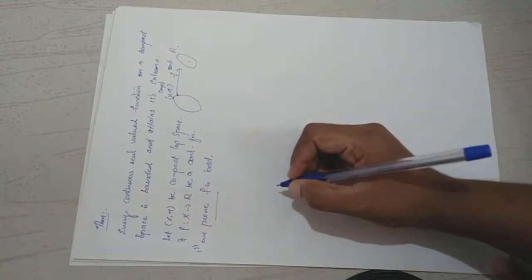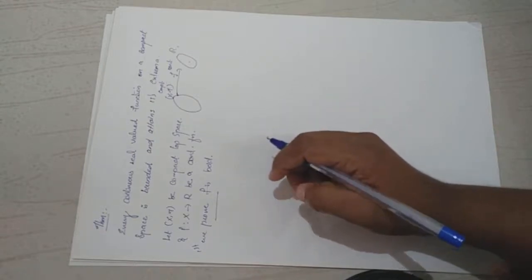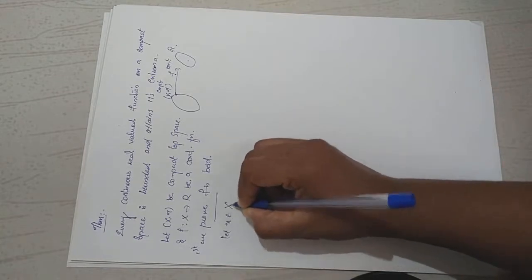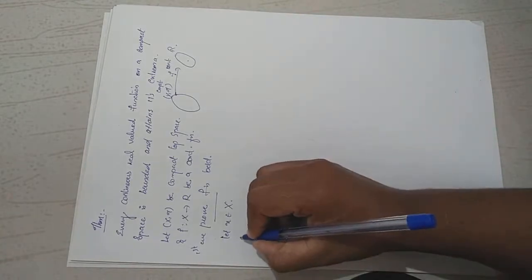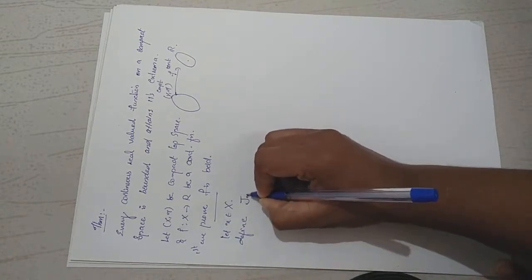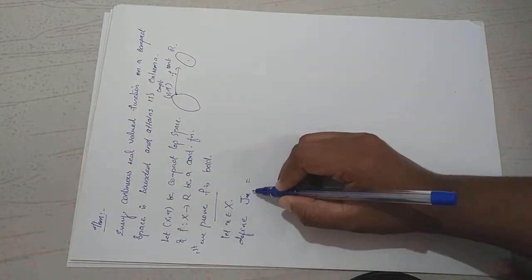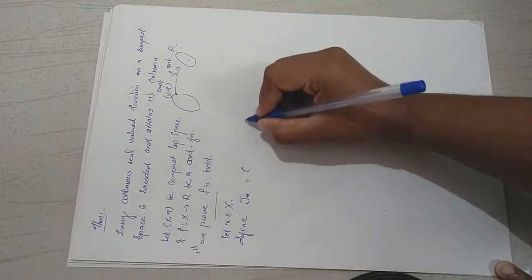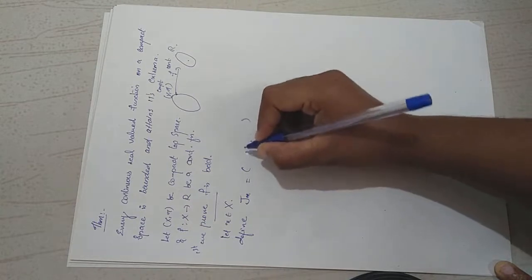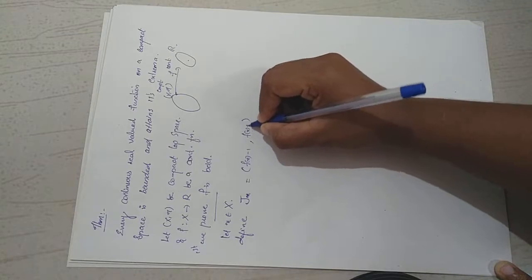So how will you prove a function is bounded? Its range is between two real numbers. So for that, let x be a point belonging to our domain capital X. Now define a set Jx corresponding to a point in capital X. I define Jx, which is an open interval, whose endpoints are f of x minus 1 and f of x plus 1.